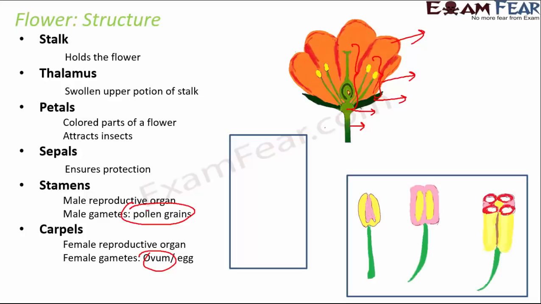If you take a deep look into the male reproductive structure, that is the stamen, this is how it looks. The first one is a dorsal view, the second one is a ventral view, and this is a cross-sectional view. It basically consists of two lobes, and these two lobes are known as anther. When you look at its cross-section, you see there are four lobes, and these four lobes are called pollen sacs. These pollen sacs actually contain the pollen grains. That's the purpose of these four sacs. So that's about the male reproductive organ.